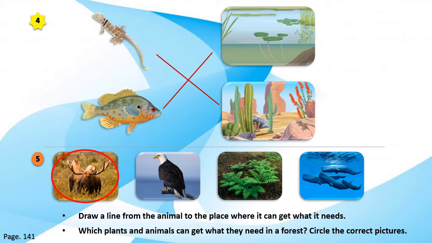Great job! We will circle the picture of the moose, the eagle, and the fern. These animals and the plant live in a forest. What about the whales? Yes, very good. We didn't circle the picture of the whales because whales can't live in a forest. Whales live in the ocean only.